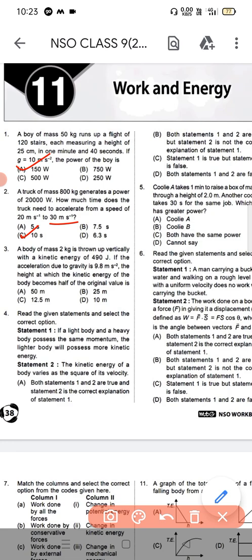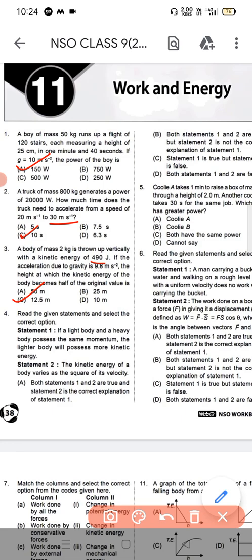Okay. Next, question number 3: a body of mass 2 kg is thrown up vertically with a kinetic energy 490 joule. If the acceleration due to gravity is 9.8 meters second to the power minus 2, the height at which the kinetic energy of the body becomes half of the original value is? Question number 3, option C is the correct answer, 12.5 meter.